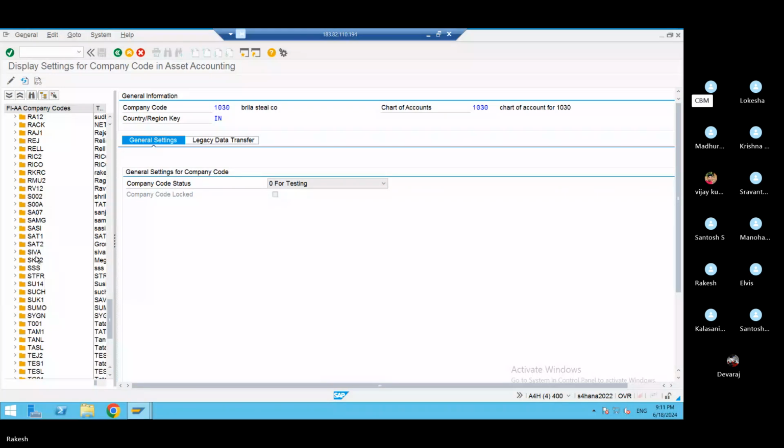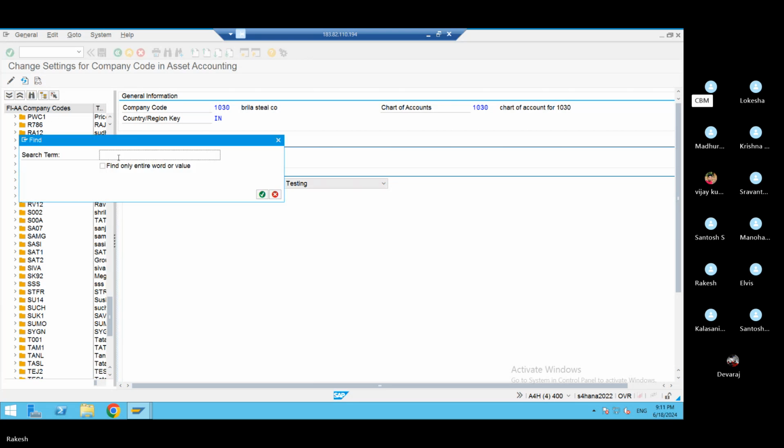SCLM, sir. SCLM. So have you done asset accounting configurations? No, sir. Still it will be there. Why have you not done asset accounting configurations? Sir, I have worked on FB60 only, sir. Okay, just go to pencil mark. You are in display mode. Click on that. So where is your company code? Give your company code.